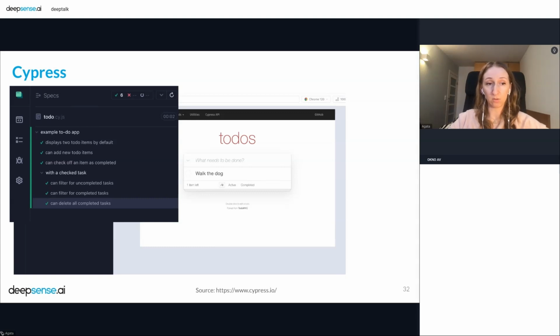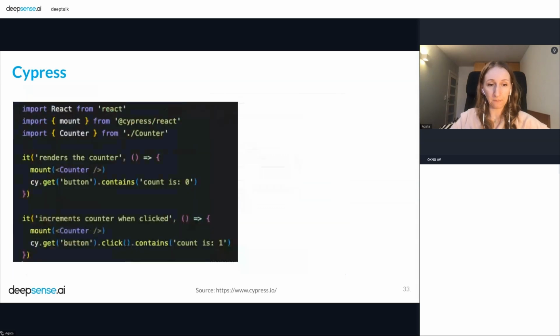And you can choose your browser. You can choose a lot of configuration here. So, for example, if you don't want to see the browser, you can use it without a browser. So that's cool. And there is a lot of advanced things that you can do here. Okay, and when you're using Cypress, you can test your application, and you can test, of course, your components.